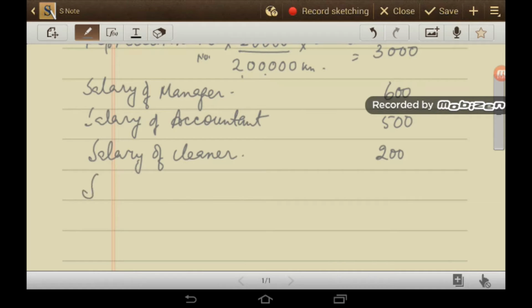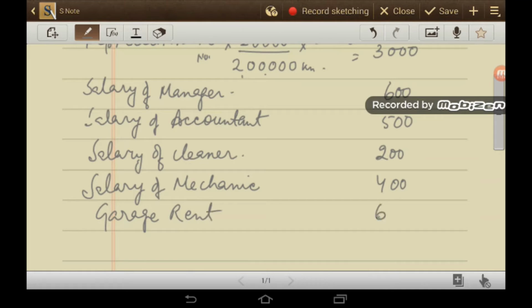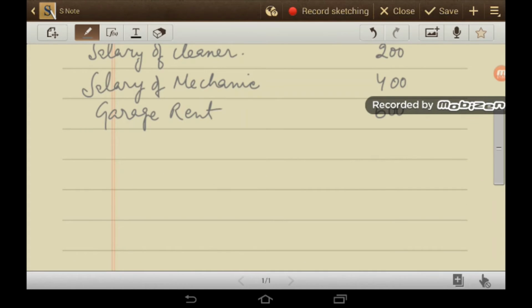Next is salary of mechanic. This is 400. All these figures are given in your question. Garage rent, 600 per month.